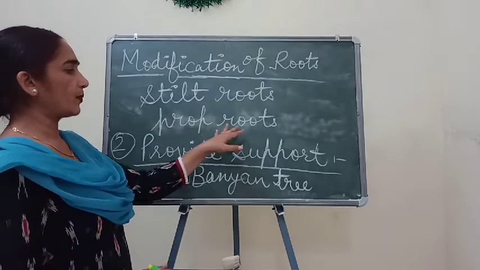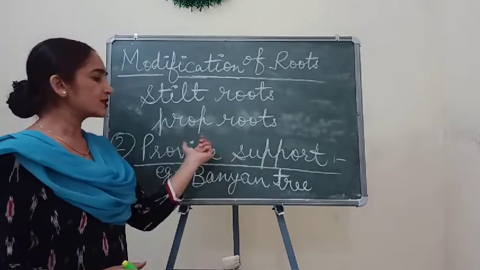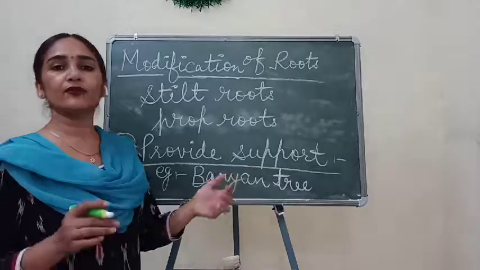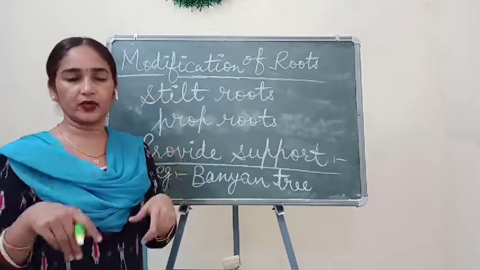But first, prop roots. Prop roots are those kind of roots which are hanging from the branches of banyan trees.